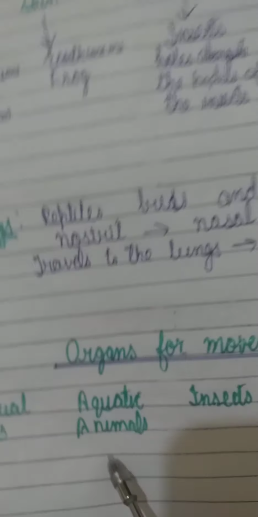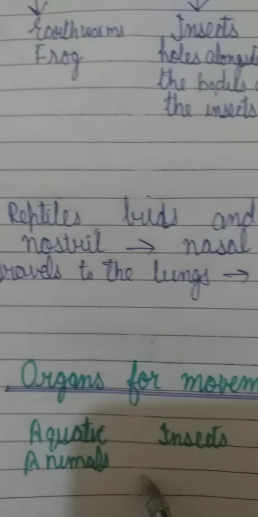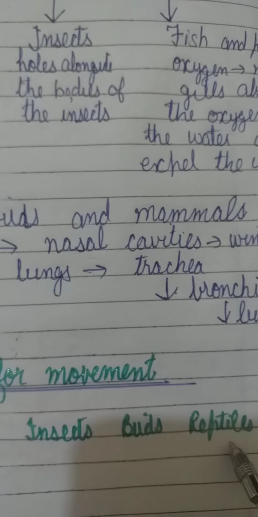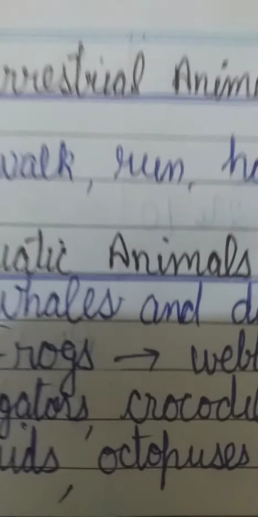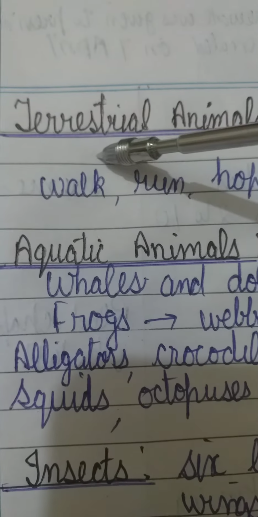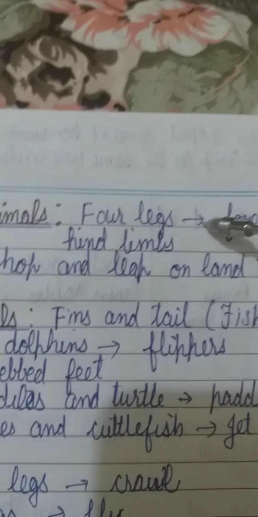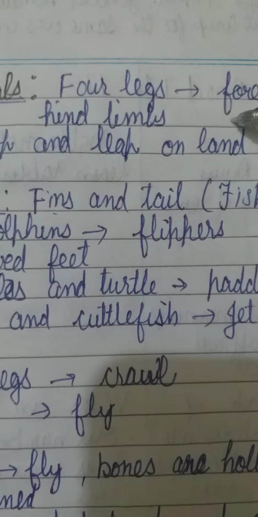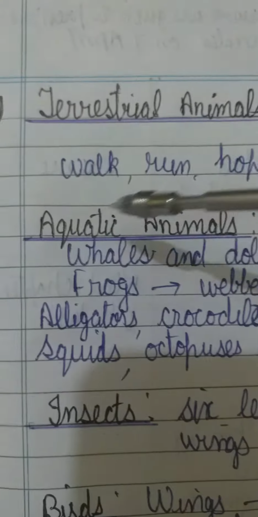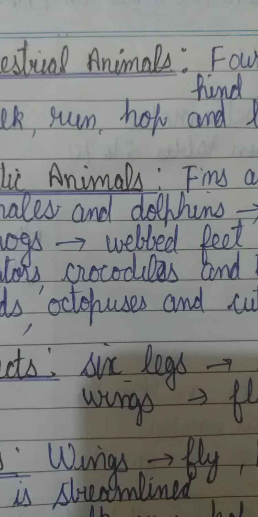Now moving on to the organs for movement, we are going to discuss organs for movement of terrestrial animals, aquatic animals, insects, birds and reptiles. So first of all, let's start with the locomotory organ of terrestrial animals. Terrestrial animals are the animals which live on land. They have four legs, known as forelimbs and hind limbs. These terrestrial animals can walk, run, hop and leap on land with the help of their four legs.